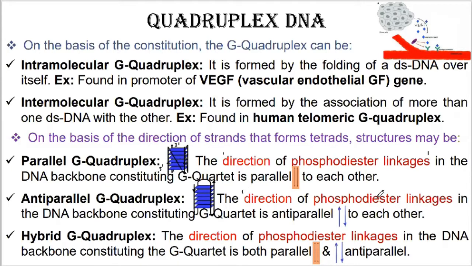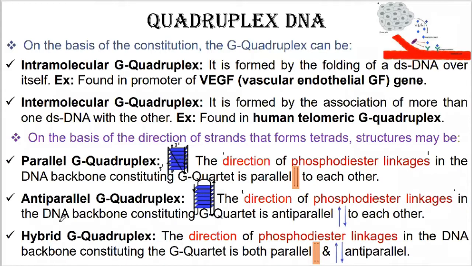The direction of the phosphodiester linkage of the DNA molecule forming the G quartet is always anti-parallel. It is called anti-parallel G quadriplex. And the direction of phosphodiester linkage can be parallel, can be anti-parallel. On one strand it is parallel, on another strand it is anti-parallel. Then it is called hybrid G quadriplex.